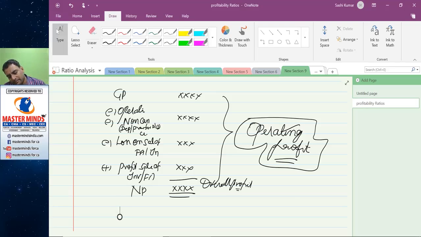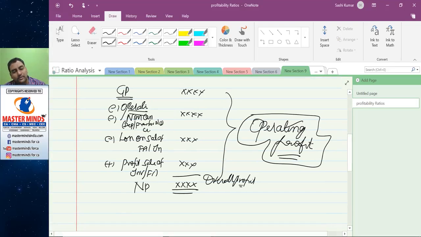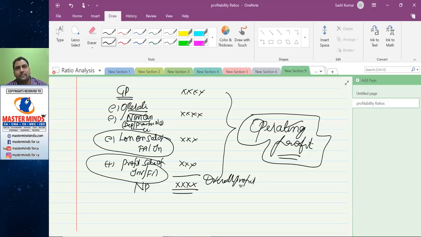See, gross profit is earned from business activities, and operating expenses are related to business activities. Some non-cash expenses are related to business activity, whereas loss on sale of assets and profit on sale of assets are not related to business activity because they are non-operating. Non-operating incomes and non-operating expenses do not form part of business activity, but the net profit ratio reveals that it is a part of business, which is not correct.